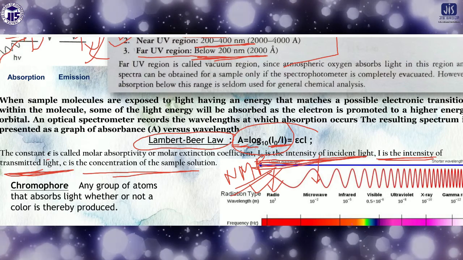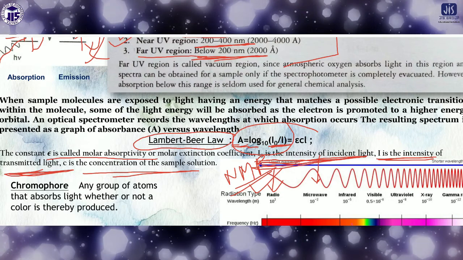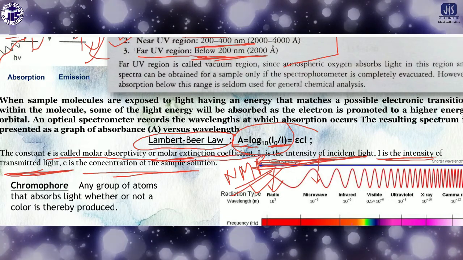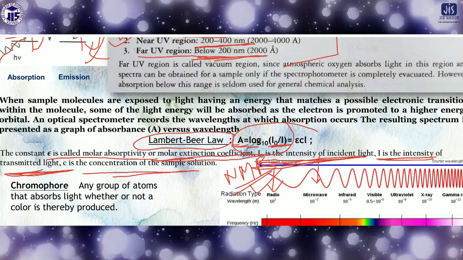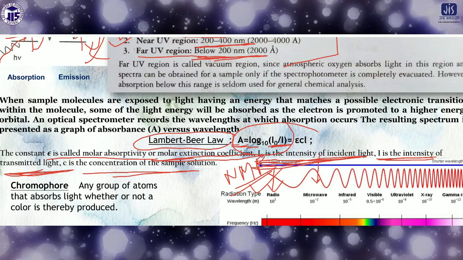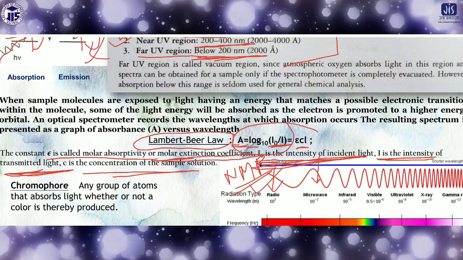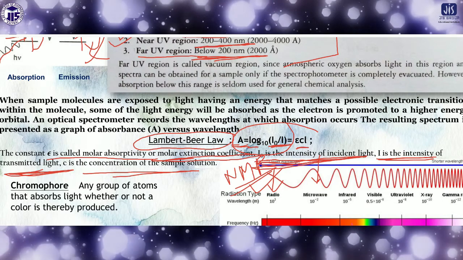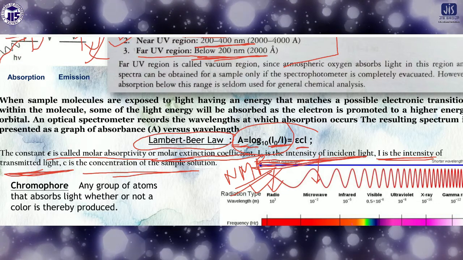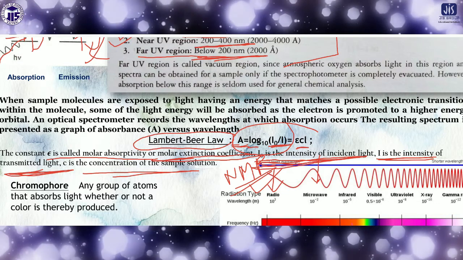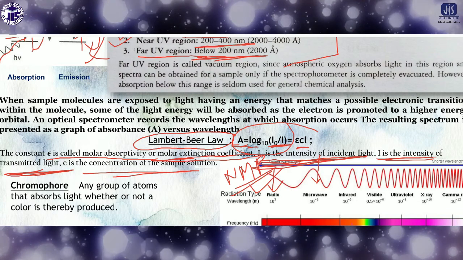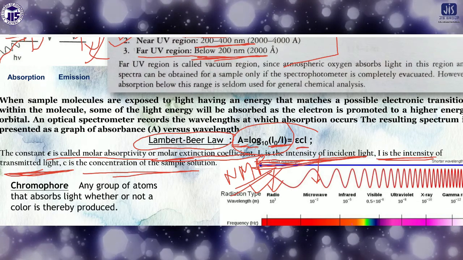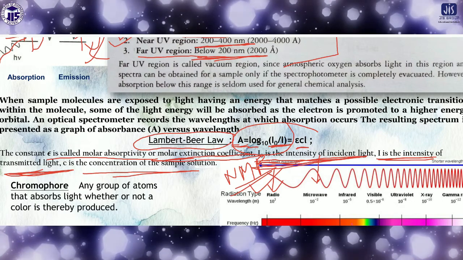Epsilon is the molar absorptivity, or molar extinction coefficient, C is the concentration of the sample, and L is the length of the pathway that the light has to cross. So this is the rough expression of the Lambert-Beer's law, and light is absorbed by the sample according to it.